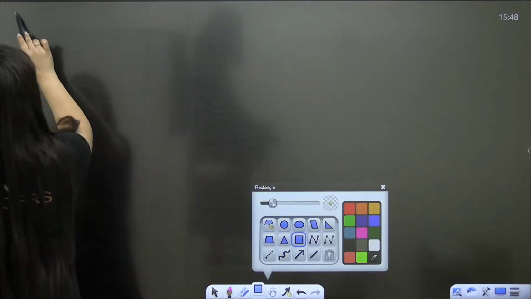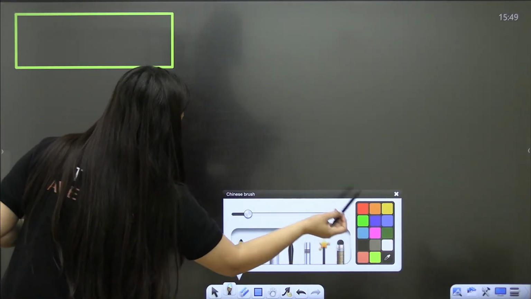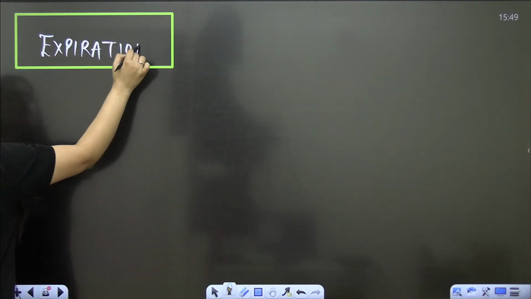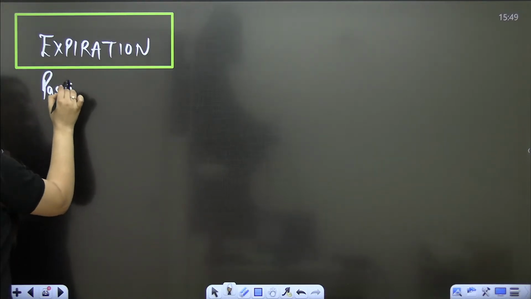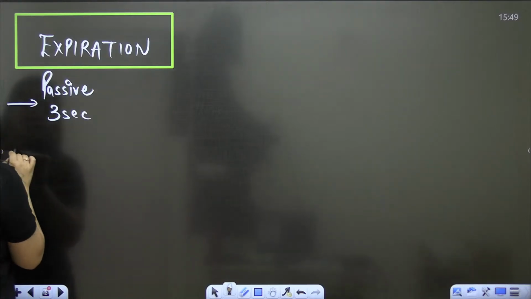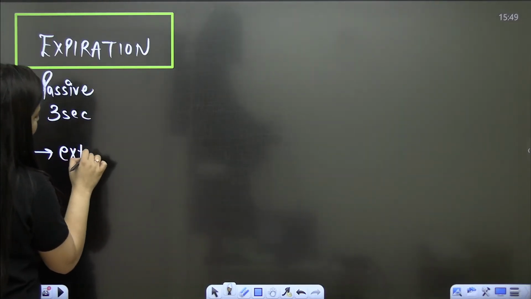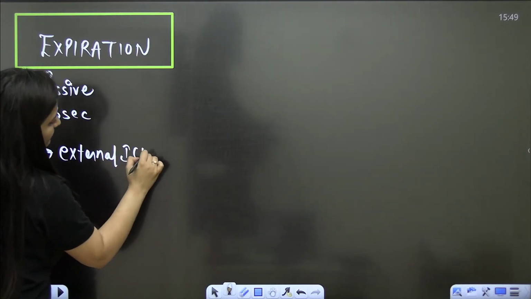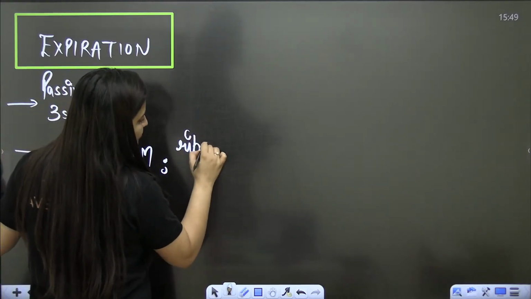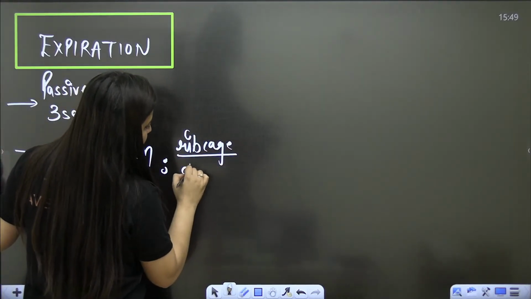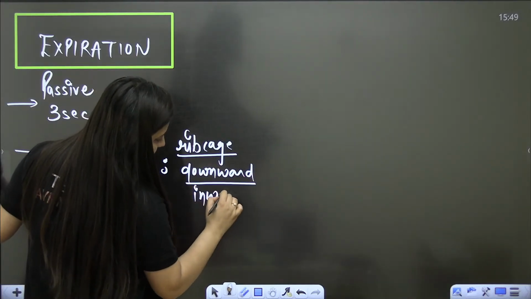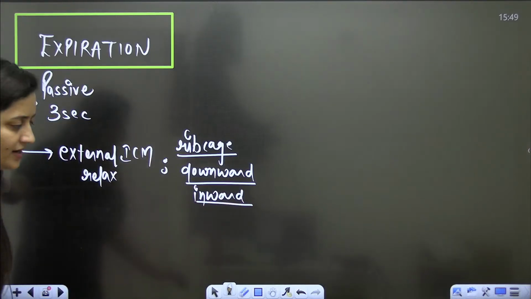Now let's talk about expiration. In expiration, basically it is the opposite. When we exhale, it is the opposite. First of all, it is passive. It will not take energy. It is for 3 seconds. During expiration, your external intercostal muscle will relax. So what will be the position of the rib cage? A question like this can come. It will be downward and inward. Understood? That will be downward and inward.